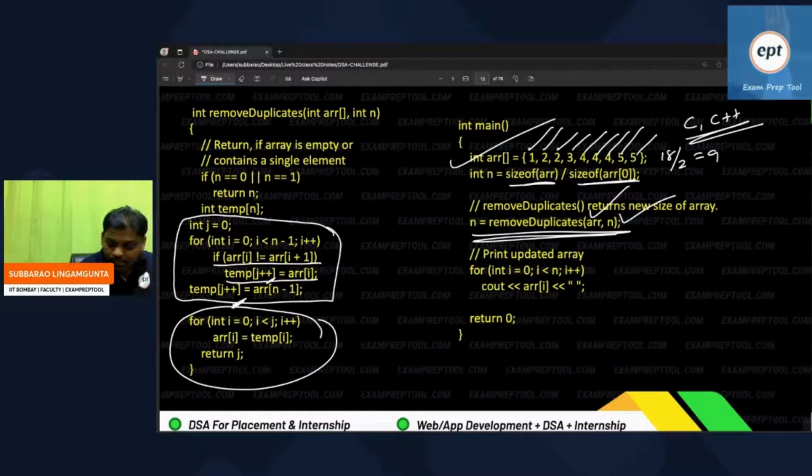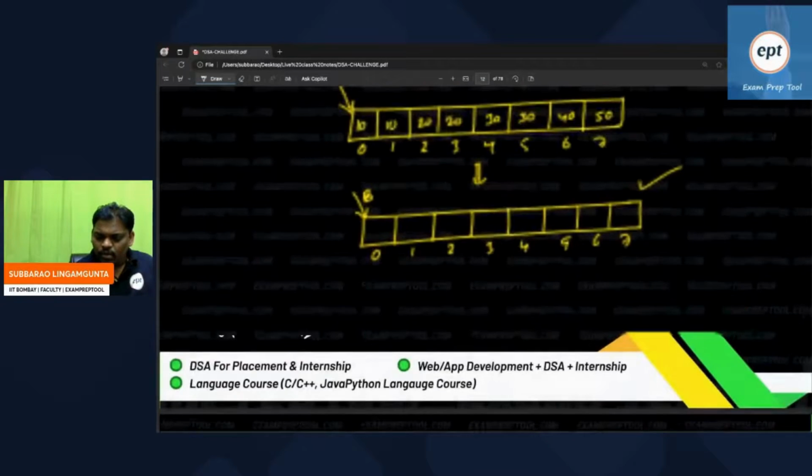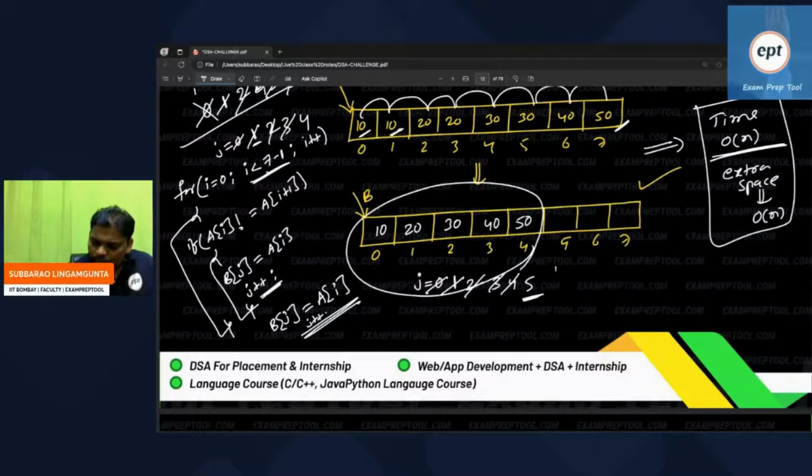Lastly, some people ask, what is the purpose of this one? Lastly you are copying the temp array elements to array A, because you have to change the original array. So lastly you have to copy back, because you have to change the given array in that format.